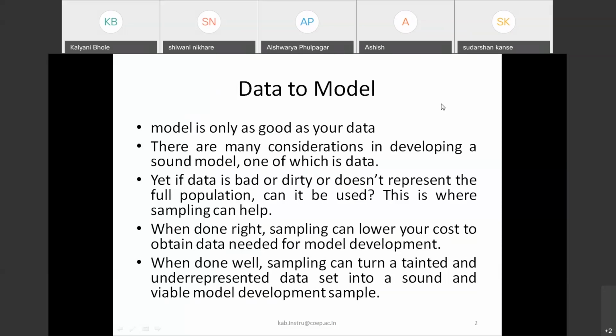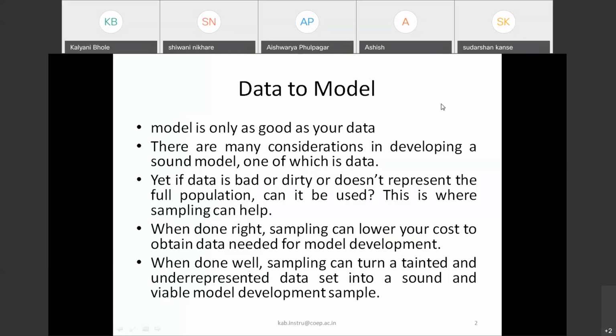Now there are many considerations in developing a sound model. One of the considerations is the data. If data is not good or it doesn't represent the complete population for the application, can it be used?